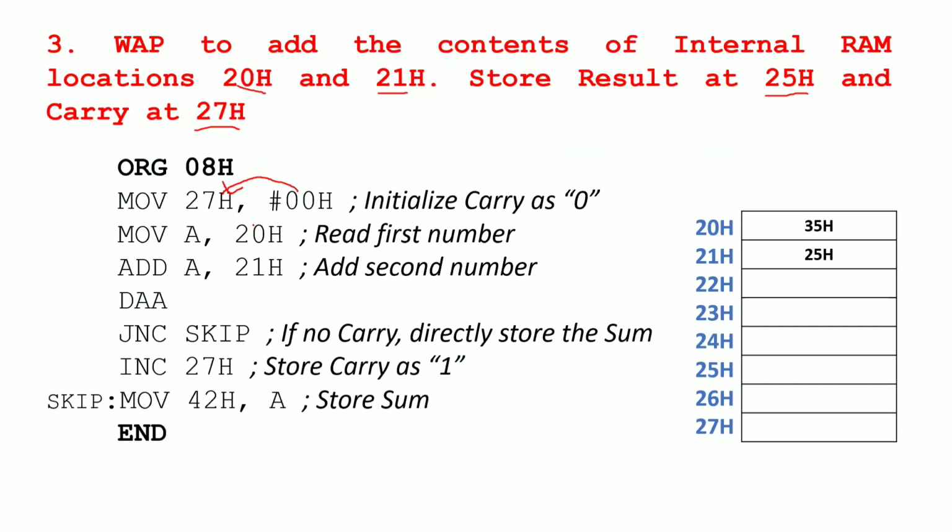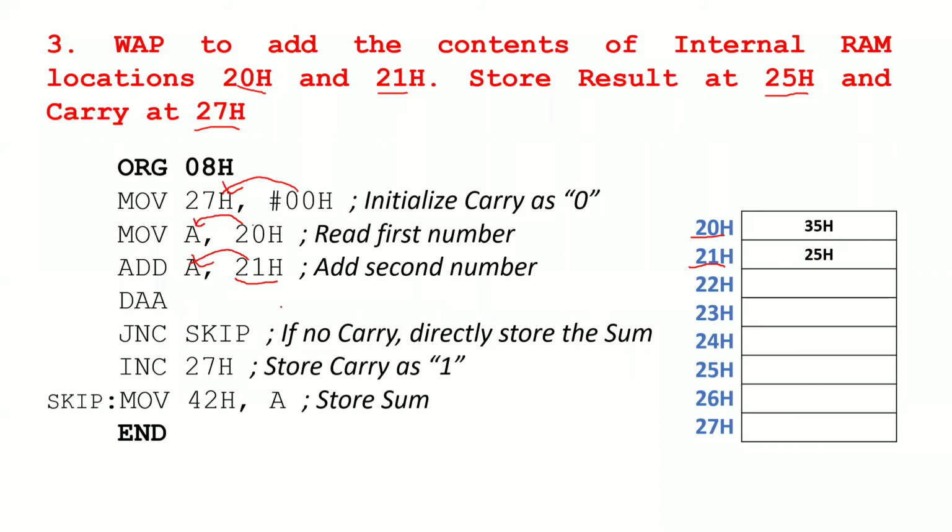Now you need to do the addition on two numbers, 35 and 25, which are present inside the 20 memory location and the 21st memory location. So how to read these numbers? MOV A, 20H, which means from memory location 20 you will get 35H, and then you can add these numbers. So A will now consist of 35, and you directly perform the operation with 25. Here I have not given 25 directly; instead I have given the address. So go to that address, get the value 25, and perform this addition.